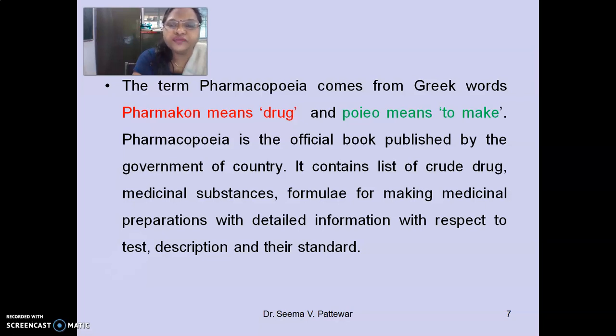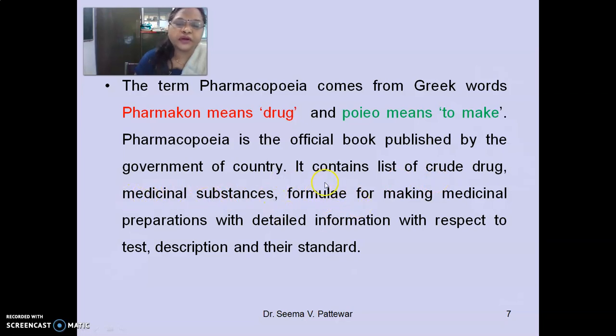Pharmacopoeia is the official book published by the government of a country and it contains the list of crude drugs, medicinal substances, formula for making the medicinal preparations with detailed information with respect to taste, description and their standard. So, crude drug means what? The drugs which are obtained from the natural source.